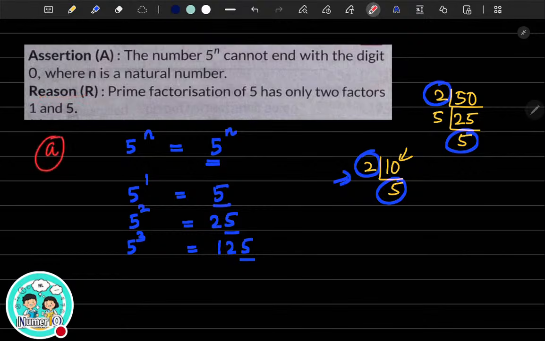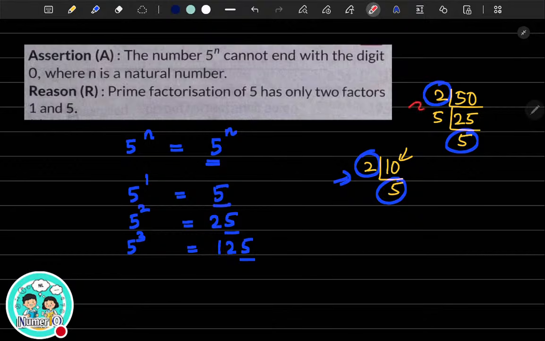What does option A mean? Assertion and reason are true and reason is the correct explanation for assertion. But what is the reason given? It is a totally different reason. They are just telling you 5 has 2 factors, 1 and 5. Is it clear now? How is saying 5 has 2 factors, 1 and 5, related to 5 to the power n not ending with the digit 0?